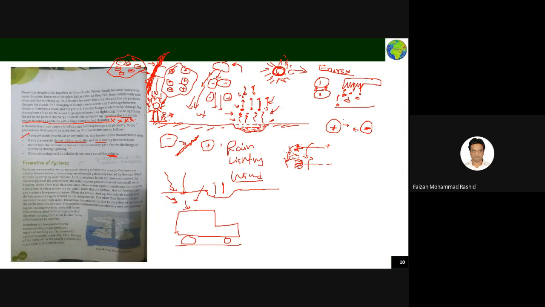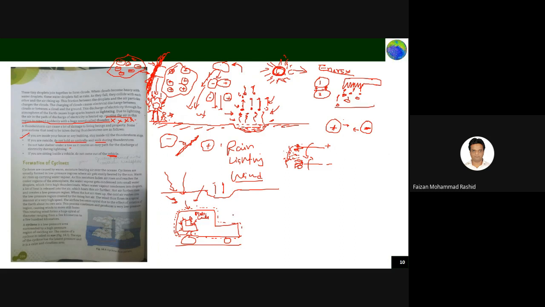The current charges will lie on the outer side of the vehicle only. You are sitting in the seat, and this seat will be mostly made of plastic or leather. So the current will not pass through this leather or plastic. So you are on the safer side.